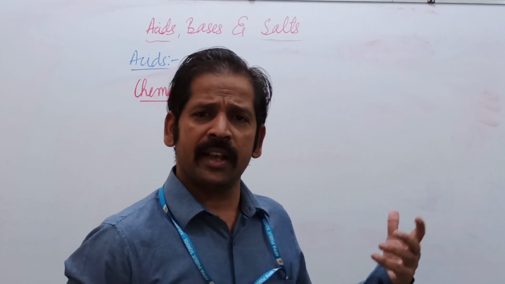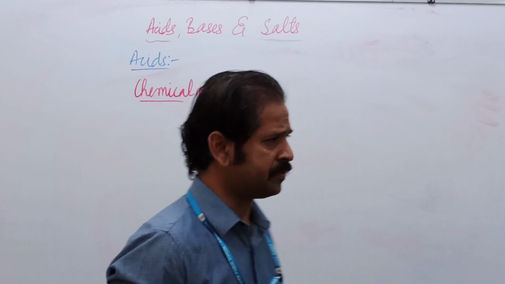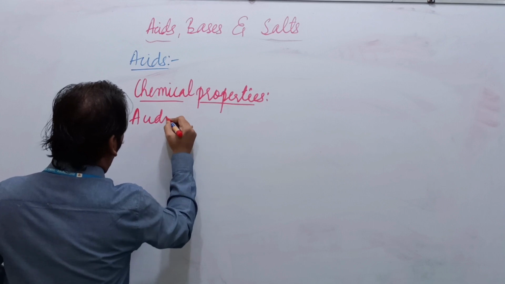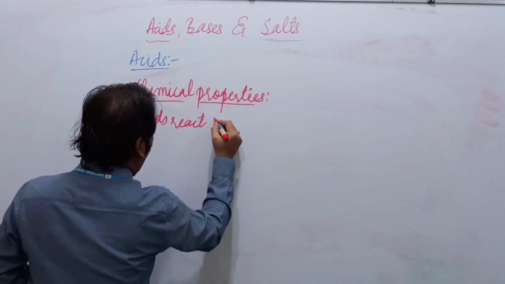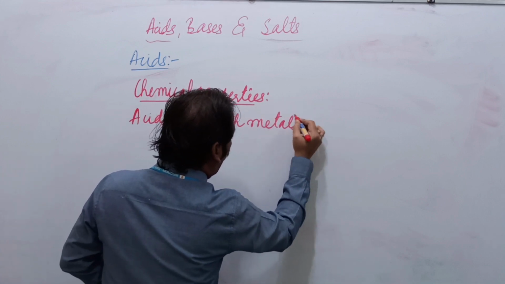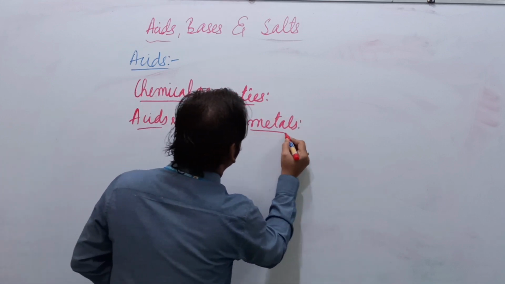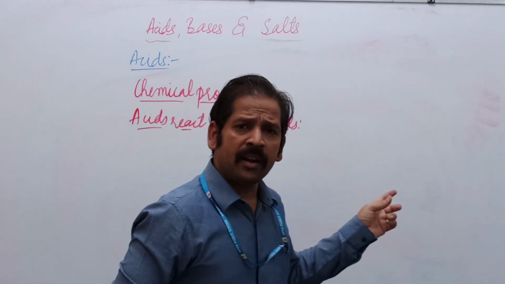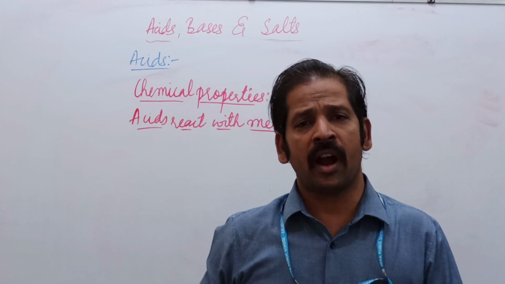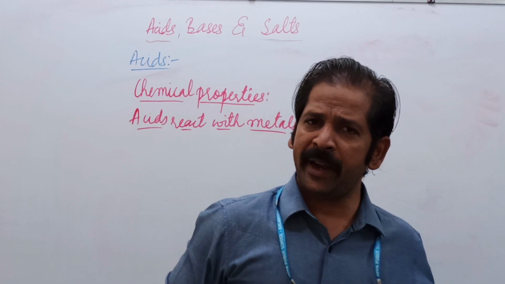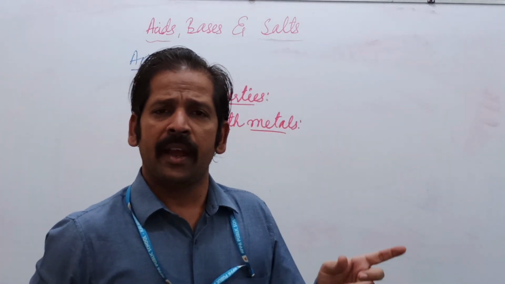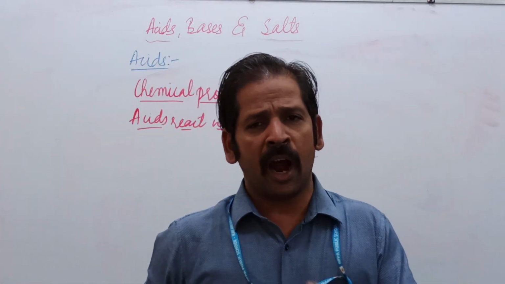First starts with the acids reacts with the metals. Whenever an acid is reacting with a metal, it forms metallic salt and hydrogen gas.